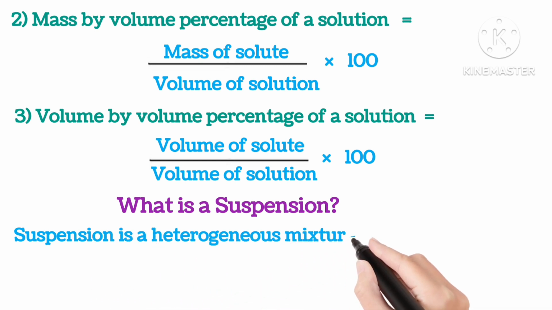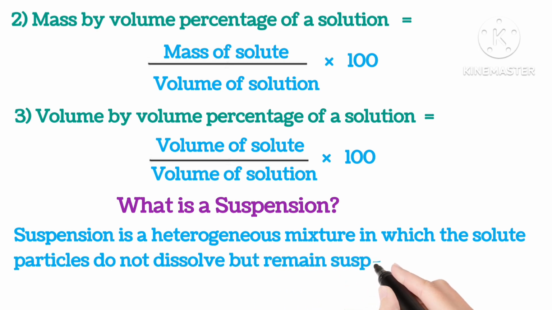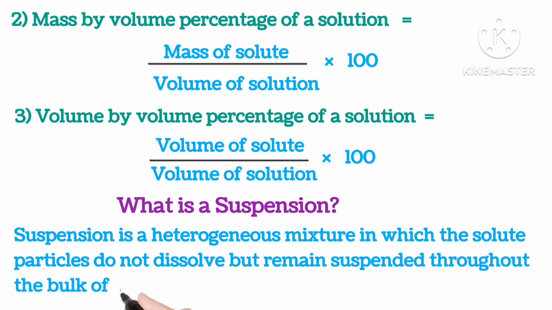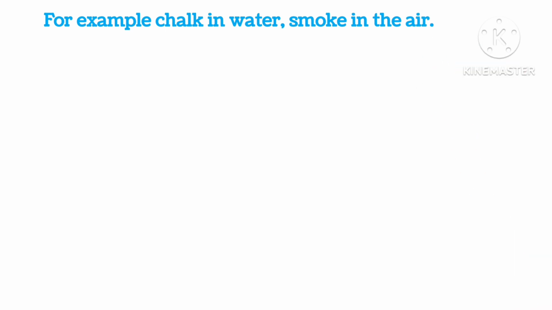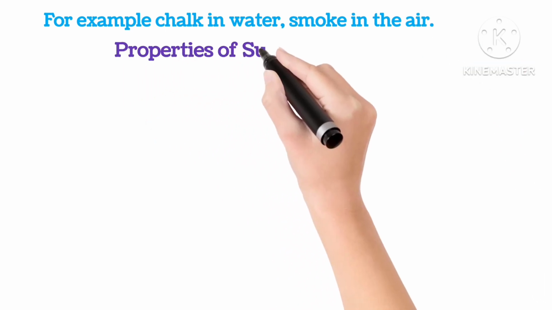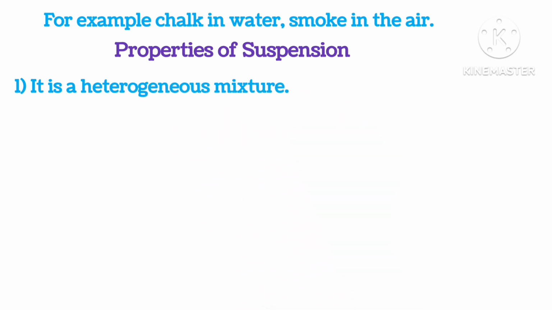What is suspension? Suspension is a heterogeneous mixture in which the solute particles do not dissolve but remain suspended throughout the bulk of the medium. For example, chalk in water, smoke in the air. Properties of suspension. It is a heterogeneous mixture.